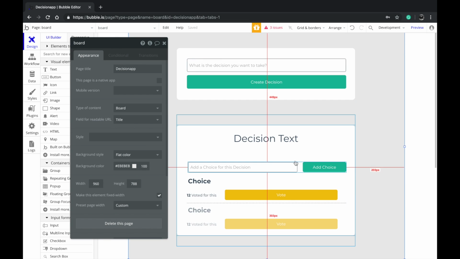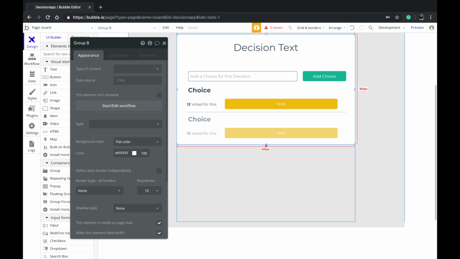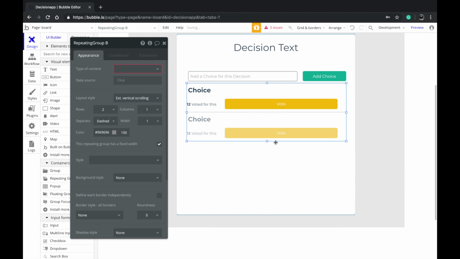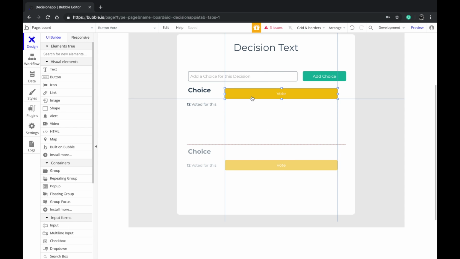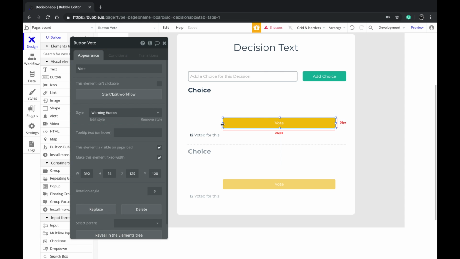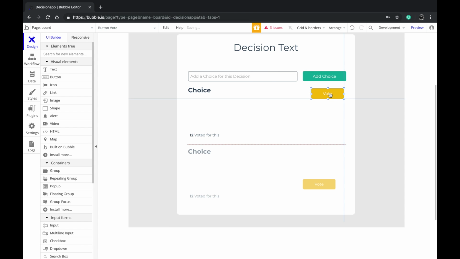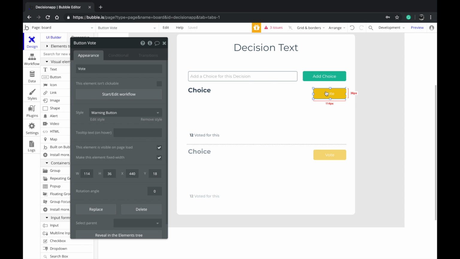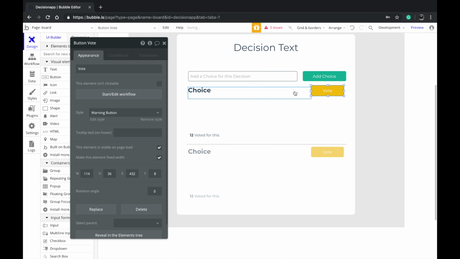There's one more thing this UI does not do, and as I said before, it doesn't show how I can see the advantages and disadvantages of taking one particular choice. So what I'm going to do is probably put this right here, and make the button smaller, and put this like this, and put them like this. Okay, so, alright.